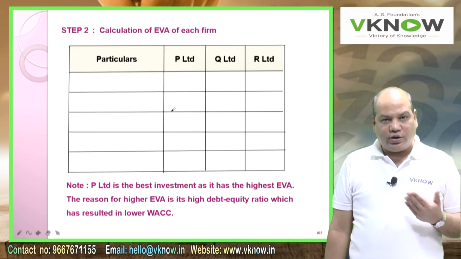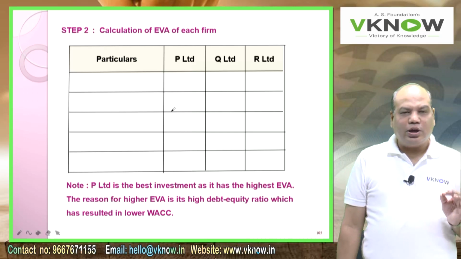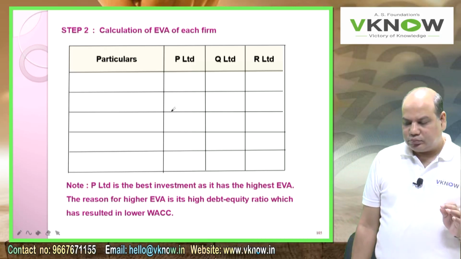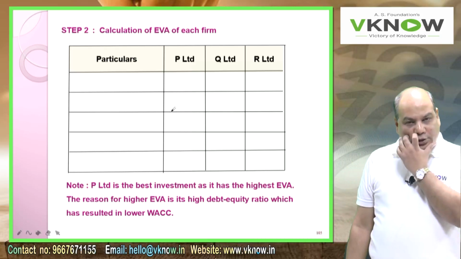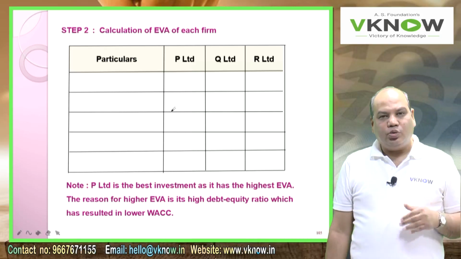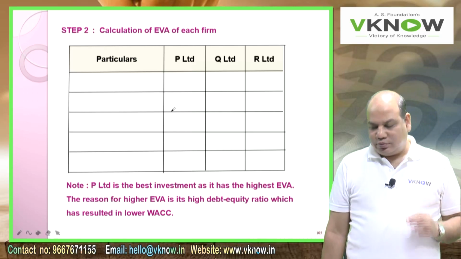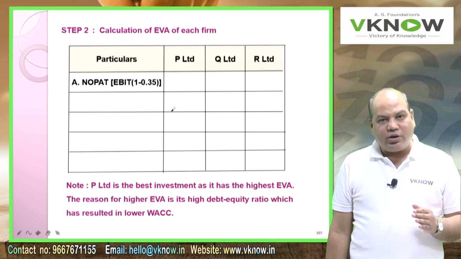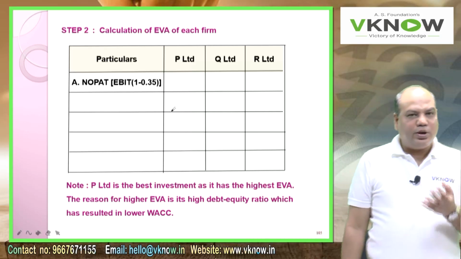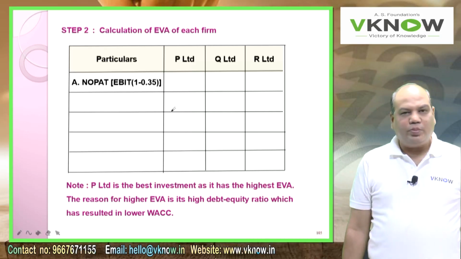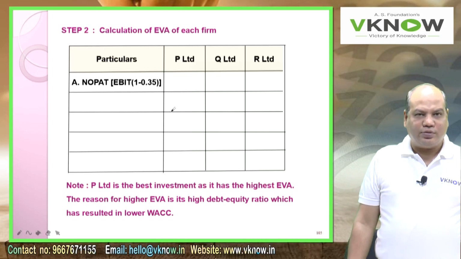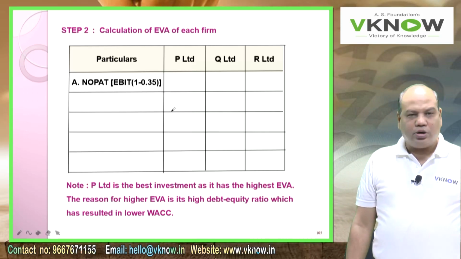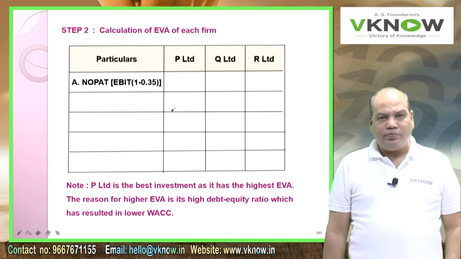The second question is very easy. It asks you to calculate EVA. Invested capital is given to you, WACC we have computed, and EBIT is given to you. From EBIT, I will directly get NOPAT by deducting taxation. So write three columns on the right side. The heading is calculation of EVA: P Limited, Q Limited, R Limited.